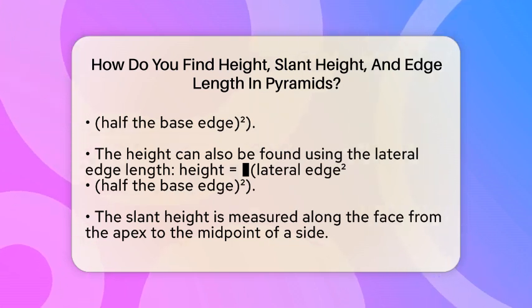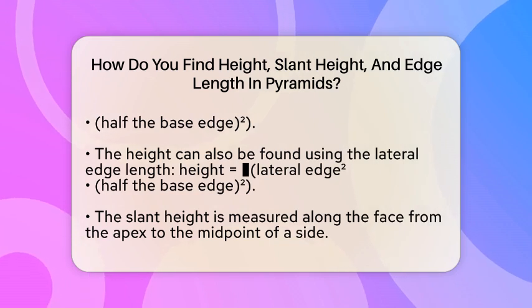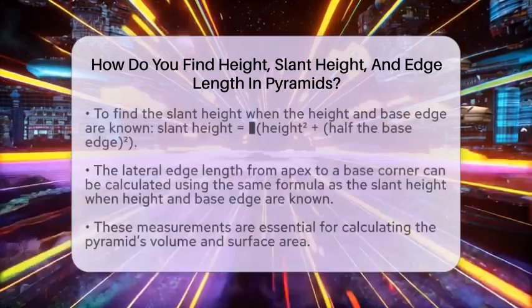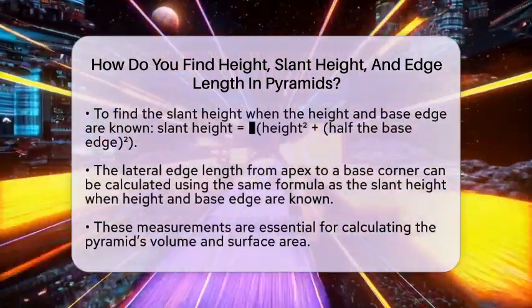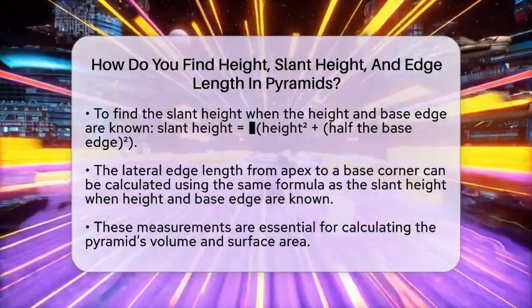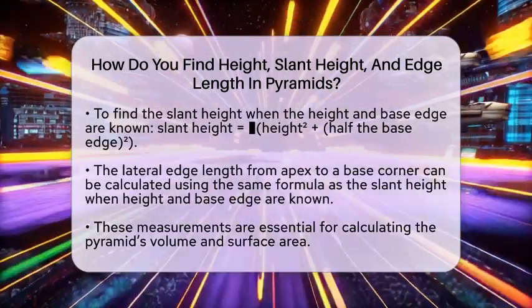Next, the slant height is the measurement along the face of the pyramid from the apex to the middle of a side. If you already know the height and the base edge, finding the slant height is easy. You just take the square root of the height squared plus half the base edge squared. This is because the height, half the base edge, and the slant height form a right triangle inside the face.